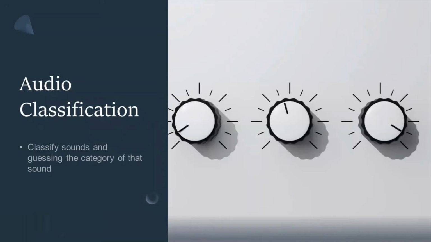This type of problem can be applied to many practical scenarios: to classify music clips to determine the genre of music, or to classify short phrases by a set of speakers to identify the speaker by sound. In our project, we are trying to understand whether there is bird sound or not.